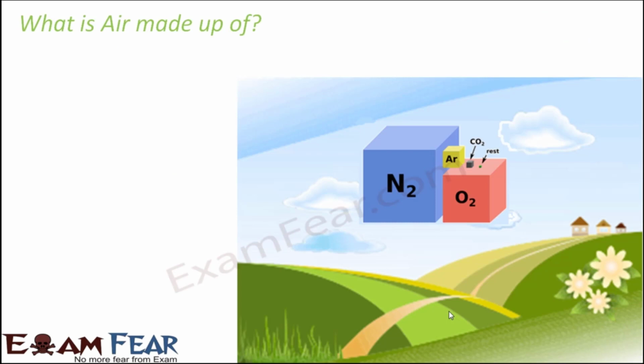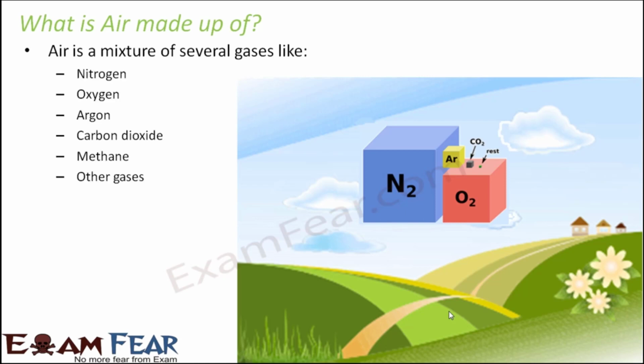Now the first question is, what is air made up of? What is air? If I ask you what air is, you can definitely answer that it is a gas which is present all around us. But what is that gas? What is it made up of? Air is a mixture of several gases. It is not just one gas, but a mixture of several gases like nitrogen, oxygen, argon, carbon dioxide, methane, and other gases. These other gases would mean some gases which are present in very minute quantity in air.